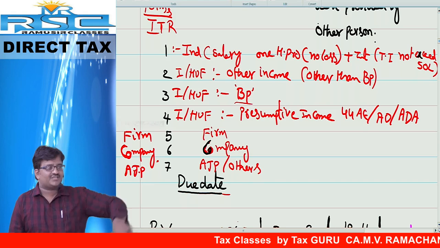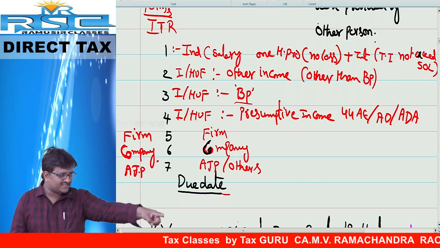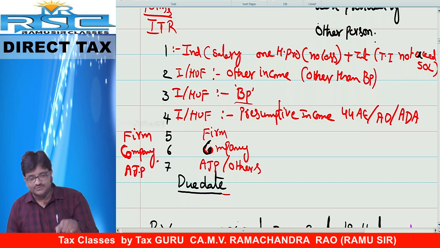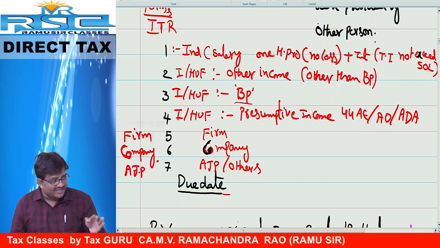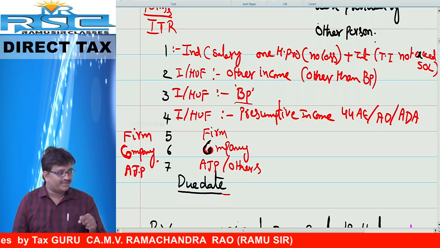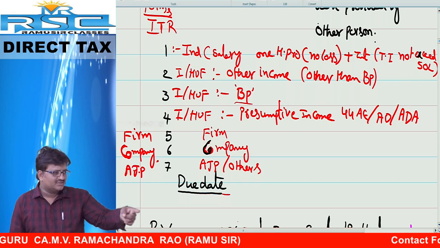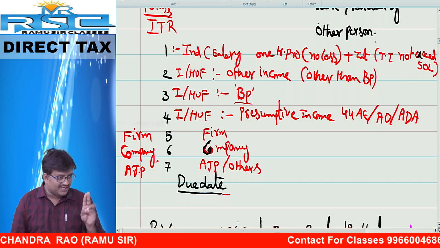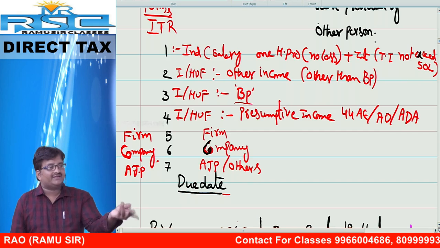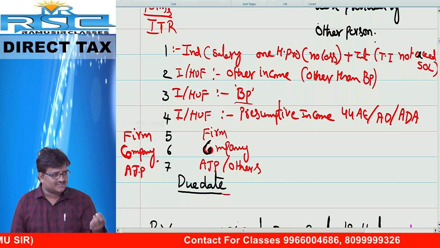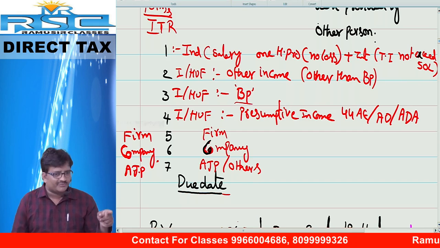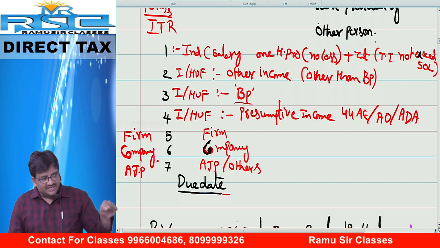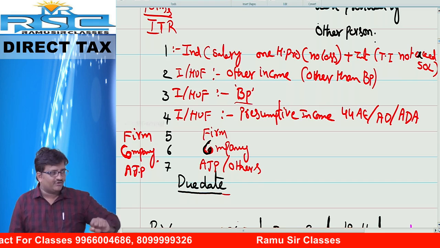Or maybe, worst case, you can have one house property. How many house properties can he have? Only 1. And he should not claim any loss from the house property. I repeat, he should not claim any loss from the head house property. Salaried employee plus 1 house, and no loss claimed. He may have interest or other sources; when you have a bank account, you may get interest. And your total income should not exceed 50 lakh. Then only ITR number 1.